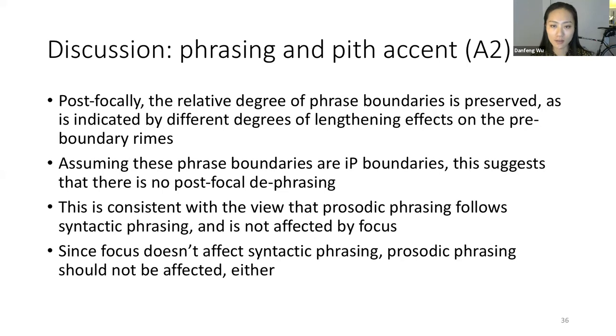Now, the answer to the second research question is that postfocally, the relative degree of phrase boundaries is preserved, as is indicated by different degrees of lengthening effects on the pre-boundary rhymes. Assuming these phrase boundaries are intermediate phrase boundaries, this suggests that there is no postfocal dephrasing. This is consistent with the view that prosodic phrasing follows syntactic phrasing and is not affected by focus. Since focus doesn't affect syntactic phrasing, at least in English, prosodic phrasing shouldn't be affected either.